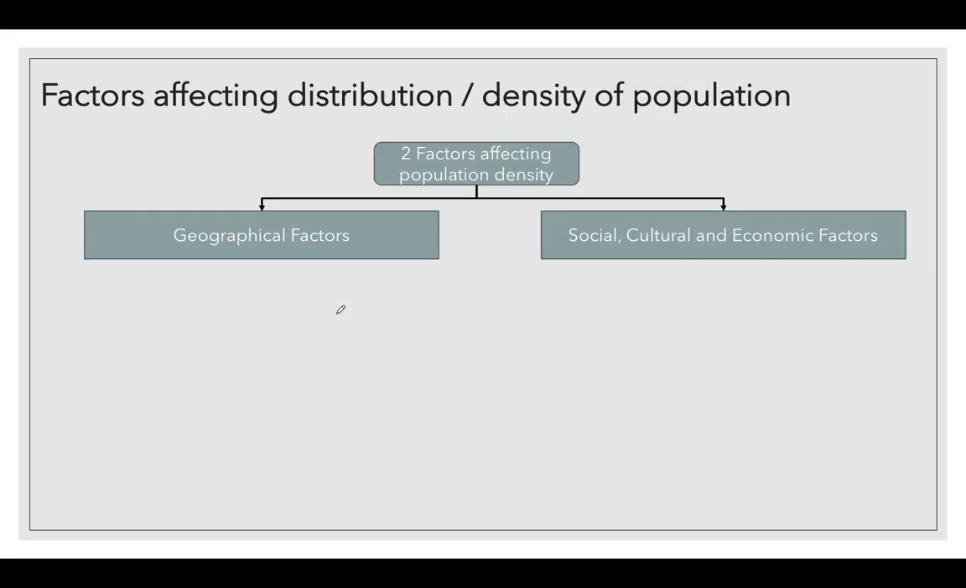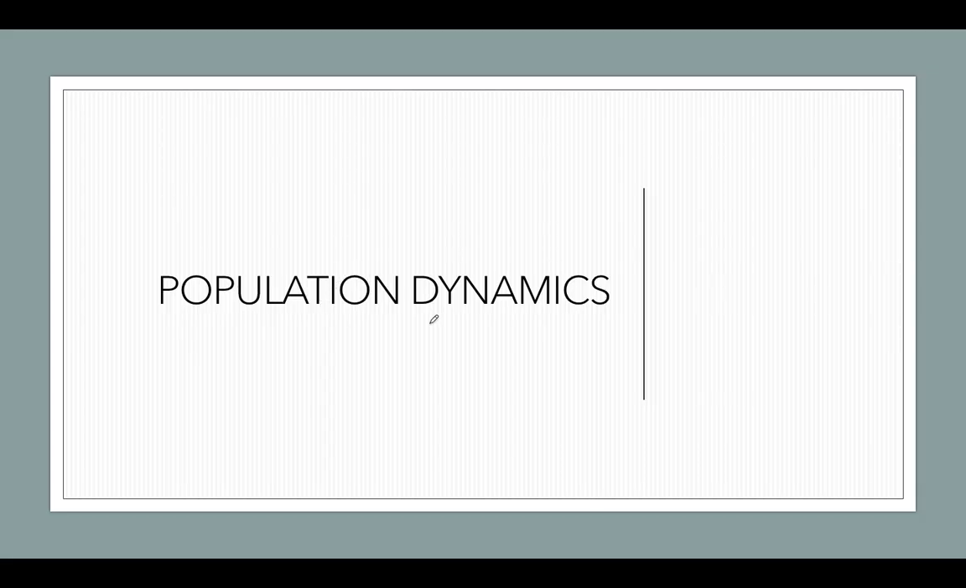Then we discussed the factors which affect the distribution of the density of our population. We had seen there are different types of factors: geographical, social, cultural, political and economic factors. Now today we will discuss population dynamics. The first thing you have to understand is what population dynamics is. Population dynamics is the study of population change.